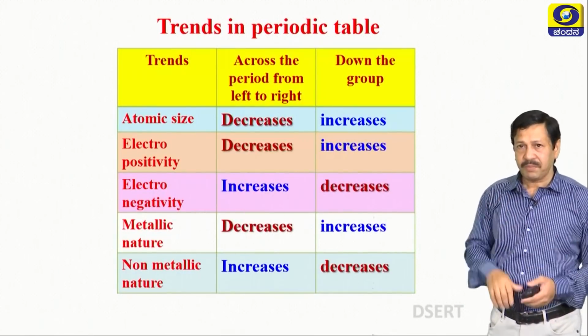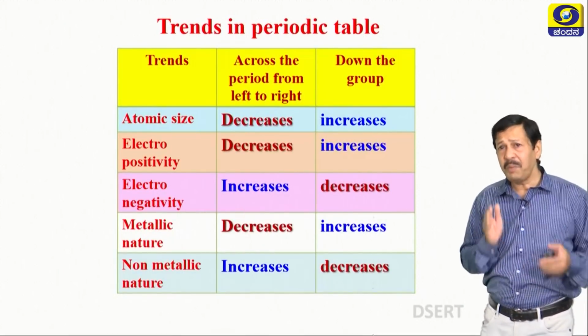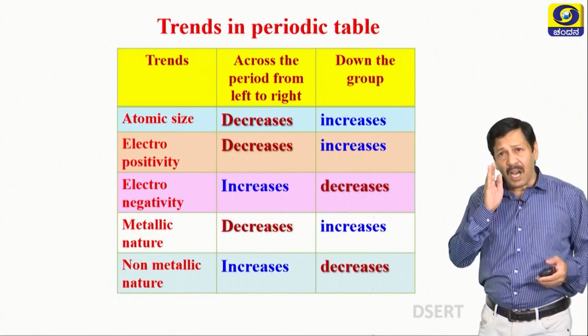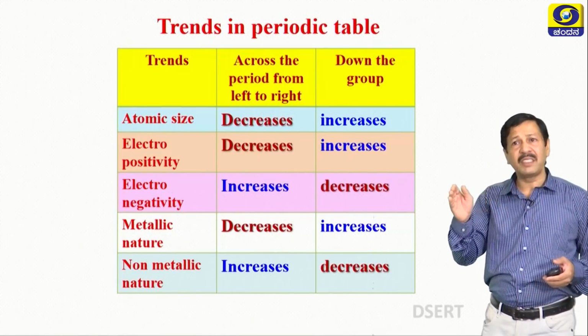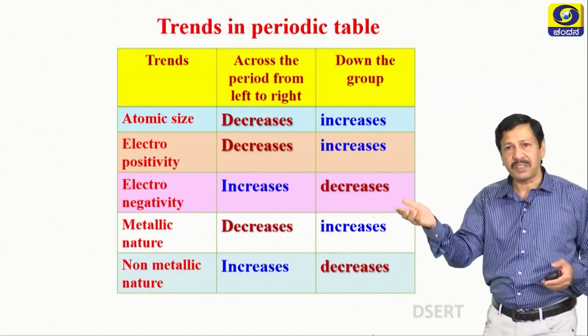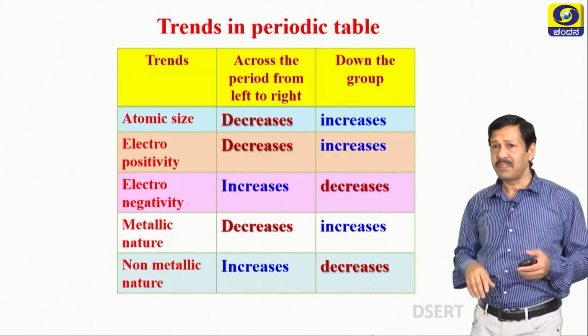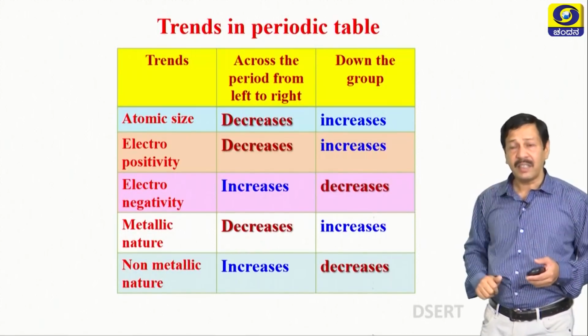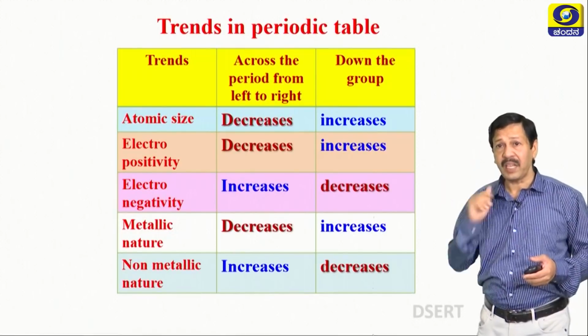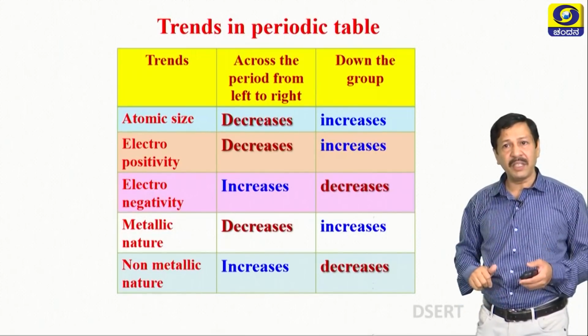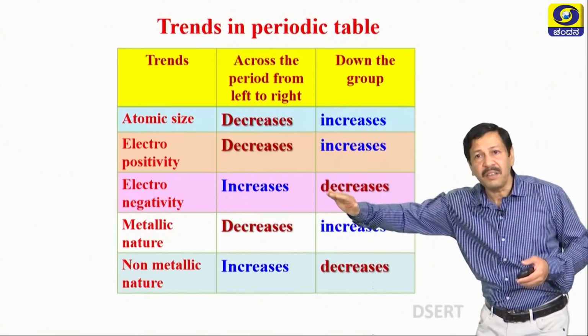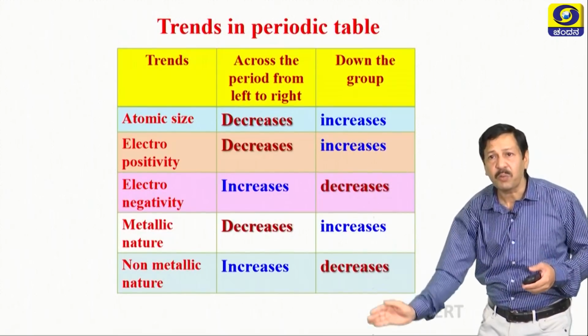Now see here, trends. Atomic size decreases across the period from left to right, increases down the group. Electropositivity decreases across the period, increases down the group. Electronegativity increases across the period, decreases down the group. Metallic nature decreases across the period, increases down the group.